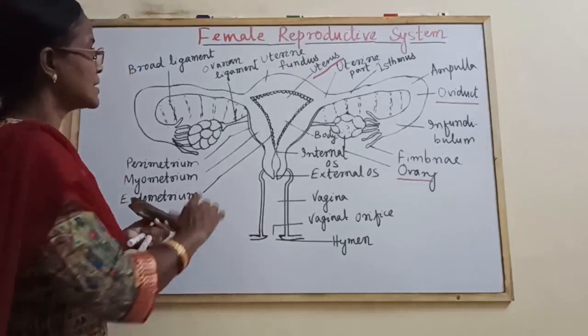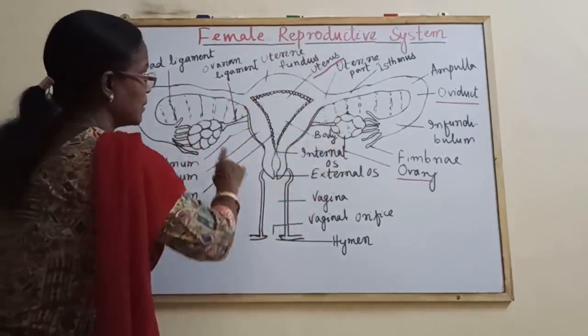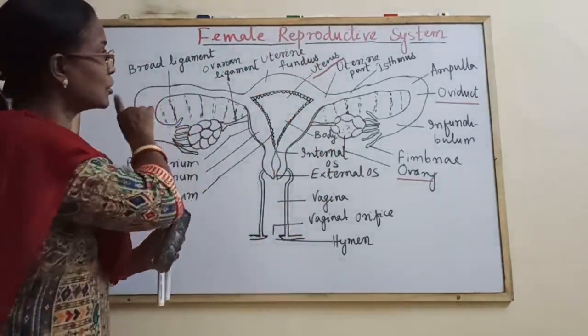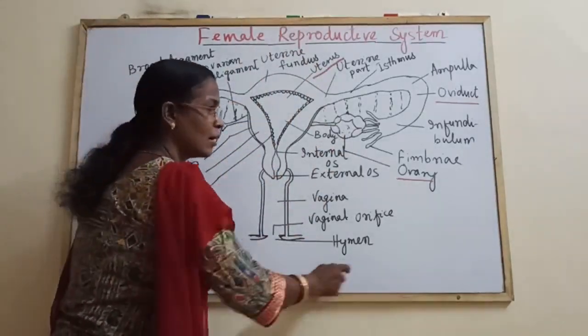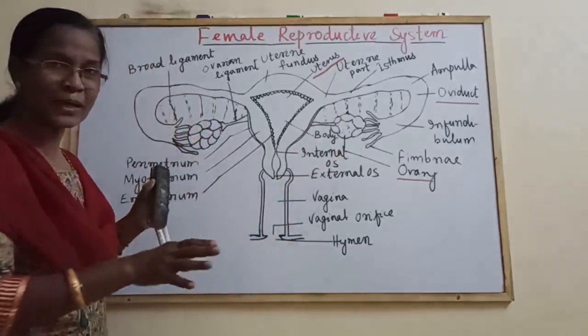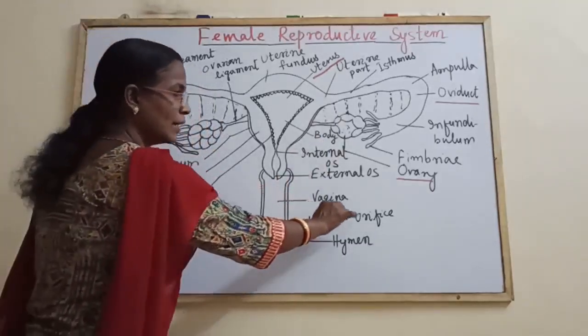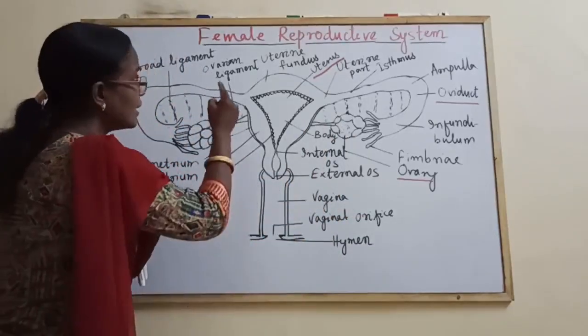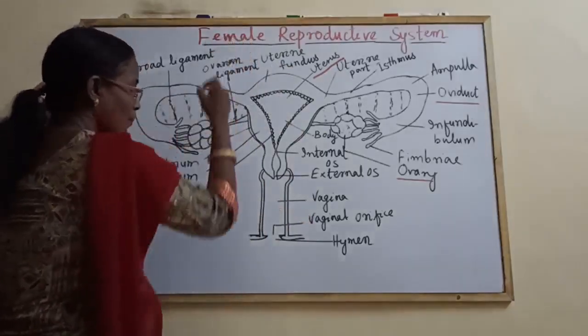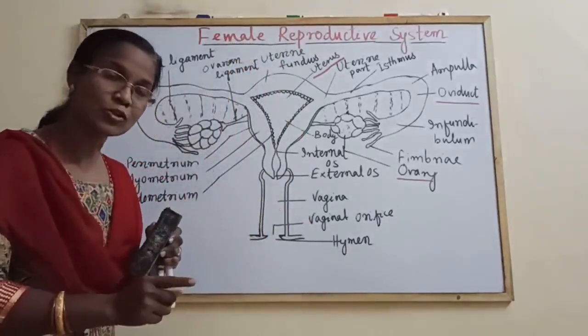Then you have to draw these diagrams. This is the diagram of the female reproductive system which shows all the organs. After drawing the diagram, you have to label it properly. The spelling must be correct and the handwriting should be visible. And after drawing the diagram, you have to mention its name at the top or at the bottom. Don't forget, it also carries marks.